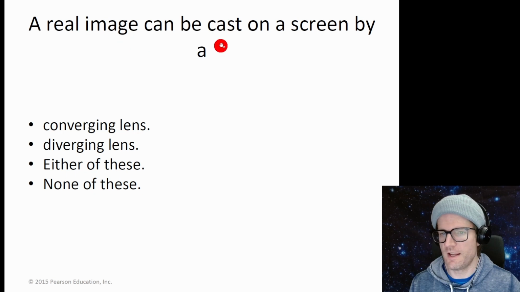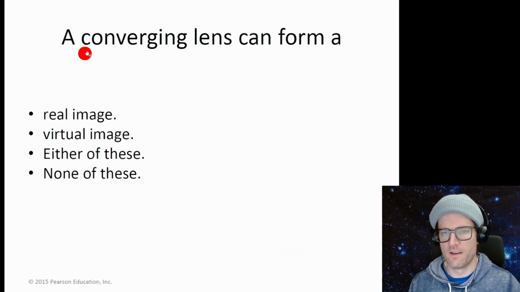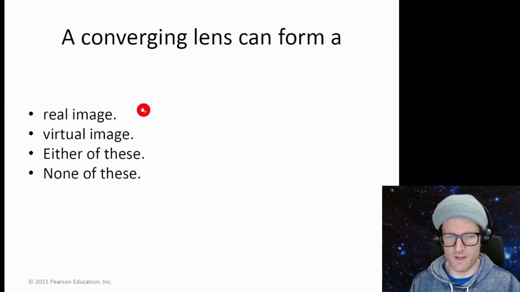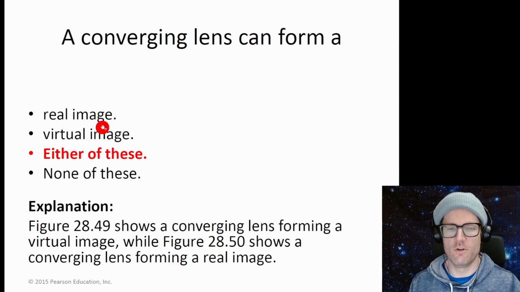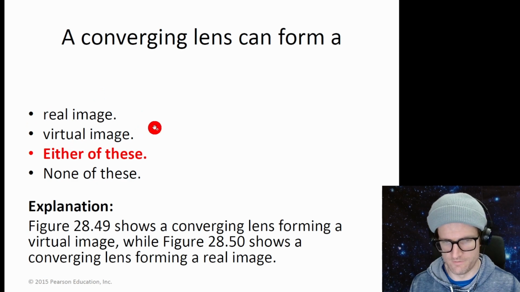A real image can be cast on a screen by a converging lens, diverging lens, either of these, none of these. I think diverging lenses are always virtual images, so converging lenses is the answer. A converging lens can form a real image. We just said that. Oh, either of them, of course, either of these. That's right. It can form either.